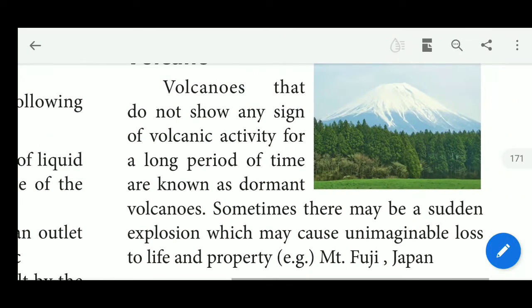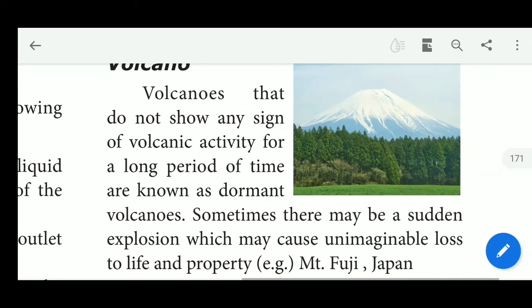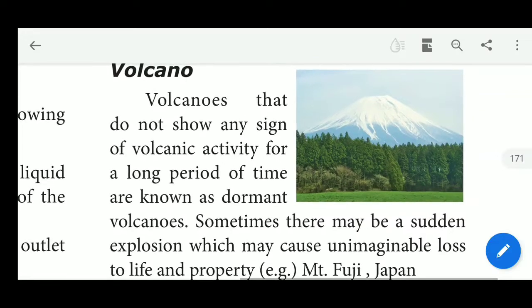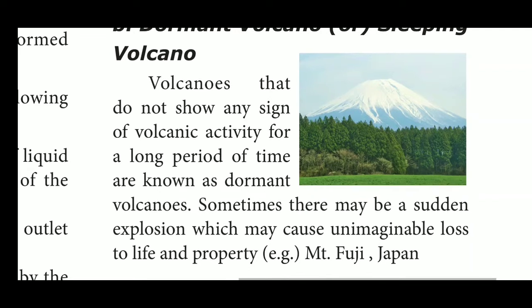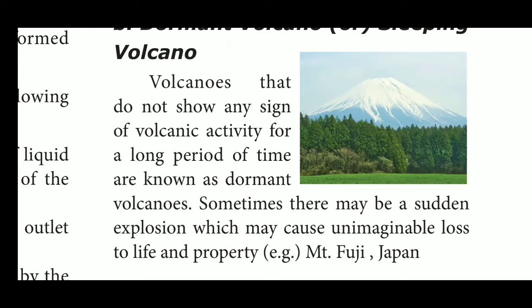It stopped ejecting. Likewise, it's calm. Sometimes there may be a sudden explosion. This explosion caused unimaginable loss of life and property. Mount Fuji in Japan is an example of a dormant volcano.